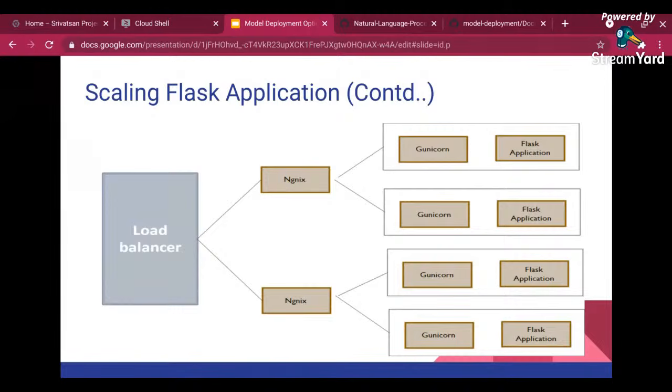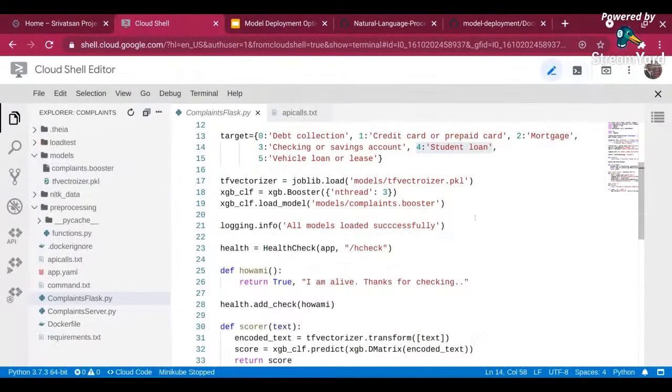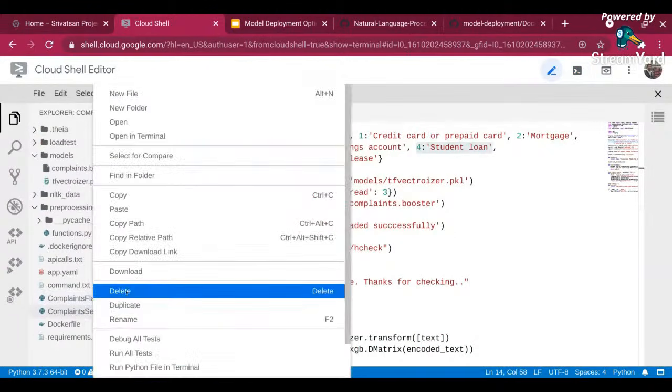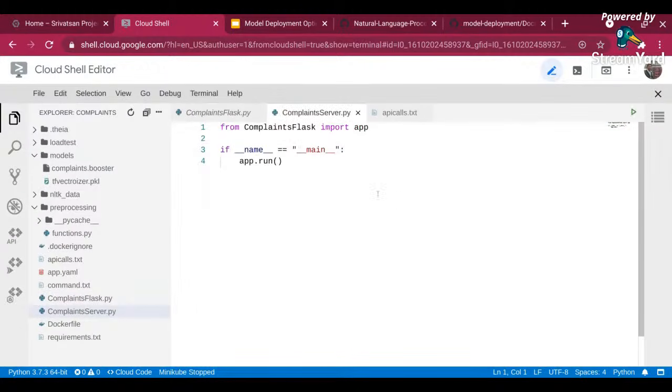So let's go back. Before I show a container and everything, let me quickly go through basically how you can create a Gunicorn service. Gunicorn is pretty simple. You don't have much work to do. I'm not going to run Gunicorn and show it to you. I'm going to focus this in container, but I'm just going to show you how you can create a Gunicorn.